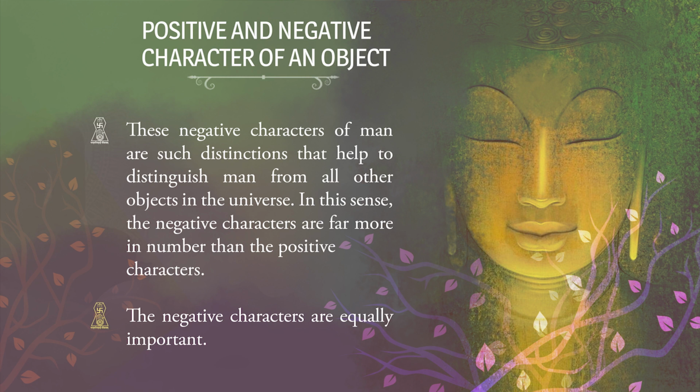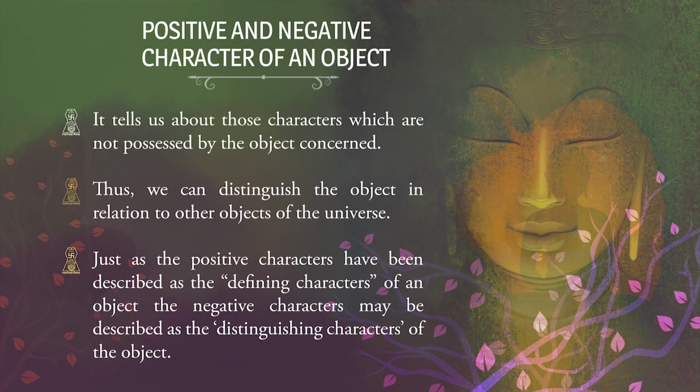These negative characters of man are such distinctions that help to distinguish man from all other objects in the universe. In this sense, the negative characters are far more in number than the positive characters. We have a limited number of positive characters in comparison with the uncountable number of negative characters. Now, negative characters are equally important. It tells us about those characters which are not possessed by that particular object concerned. Thus we can distinguish the object in relation to other objects of the universe.